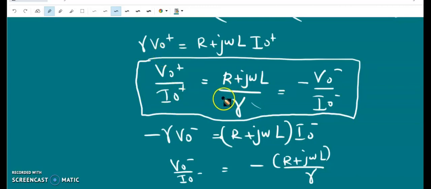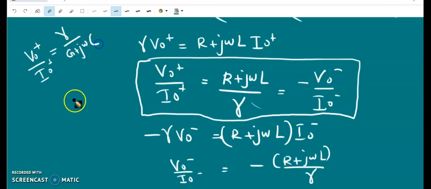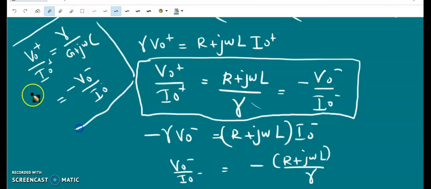Similarly, we can have a relationship from equation number 4 also, where V0 plus by I0 plus equals gamma divided by G plus j omega C, which is equal to minus of V0 minus by I0 minus. So verify this relation. This is an assignment for you.